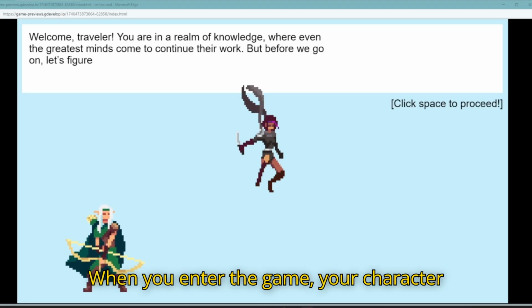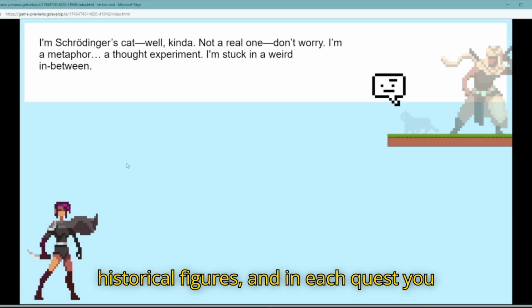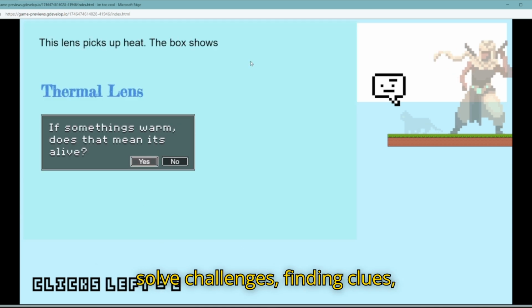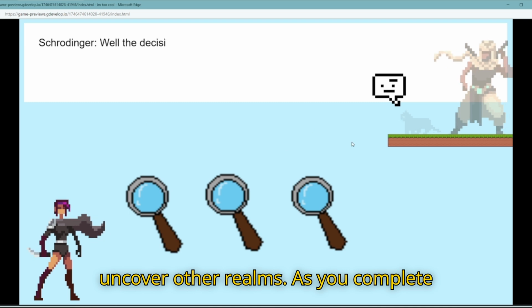When you enter the game, your character wakes up in a mysterious world. You explore different realms based on historical figures, and in each quest you solve challenges, finding clues, assembling machines, or using lenses to uncover other realms.